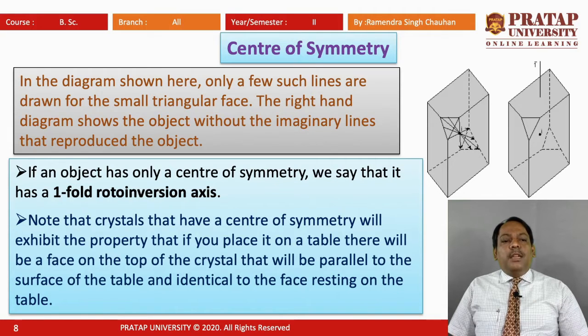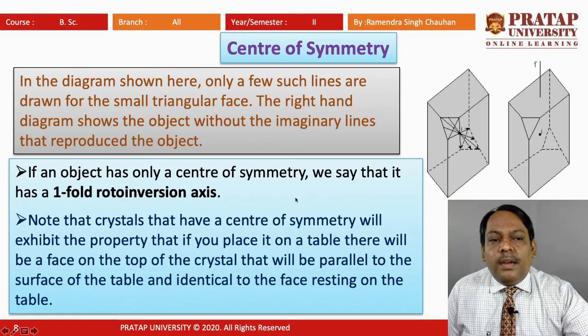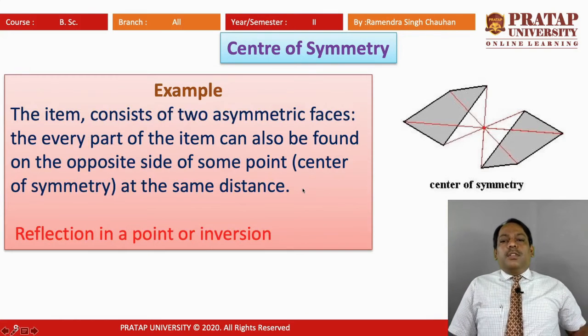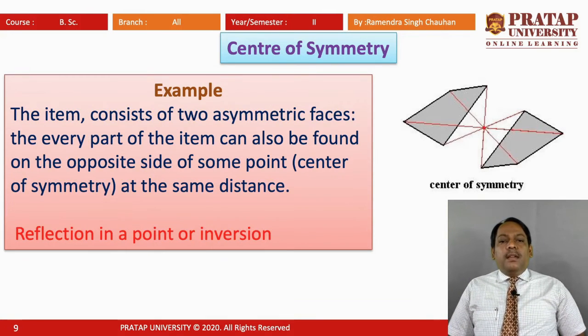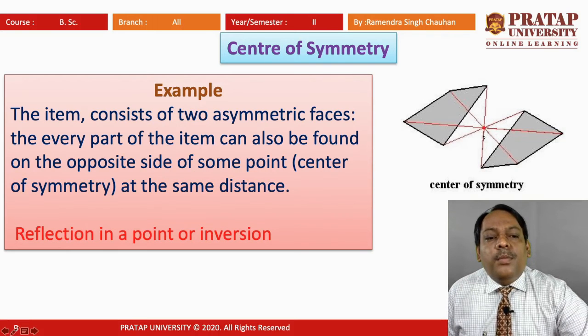So, in this way we can find the center of symmetry and understand what a one-fold roto-inversion axis is. Now, consider this example. Here we have two asymmetric faces, but from this center of symmetry we can find that they are inverted images.